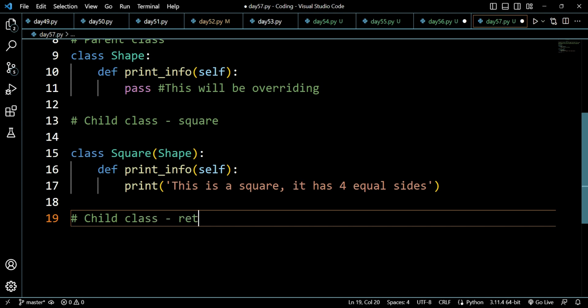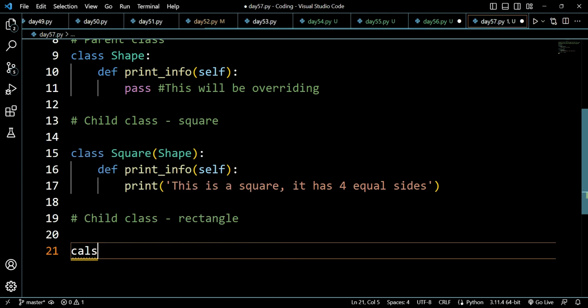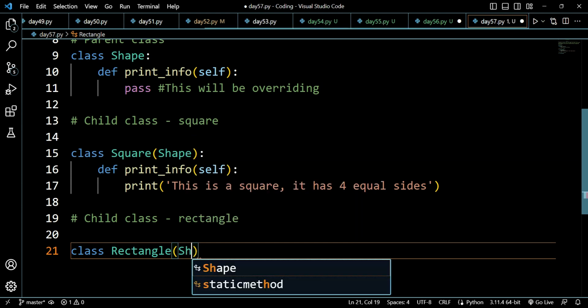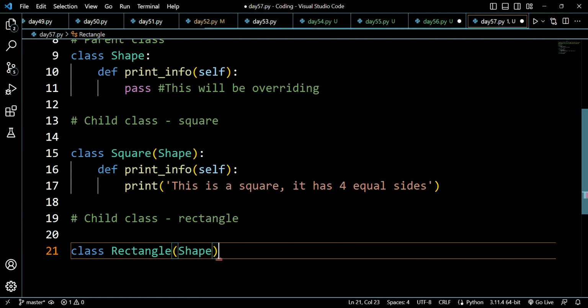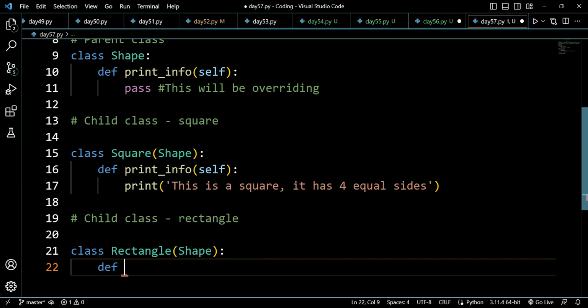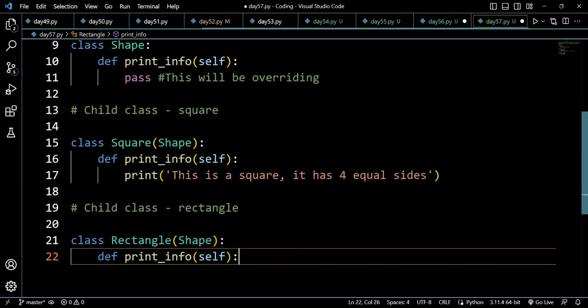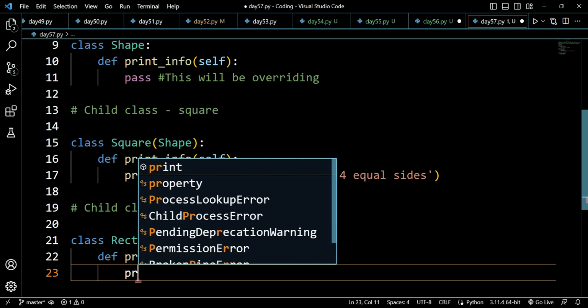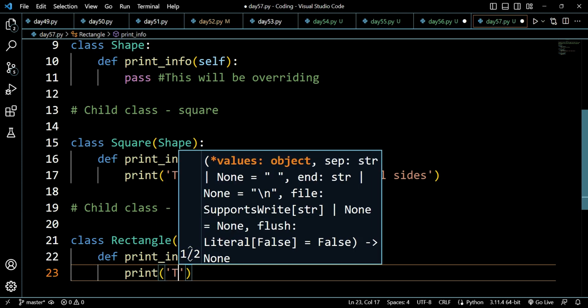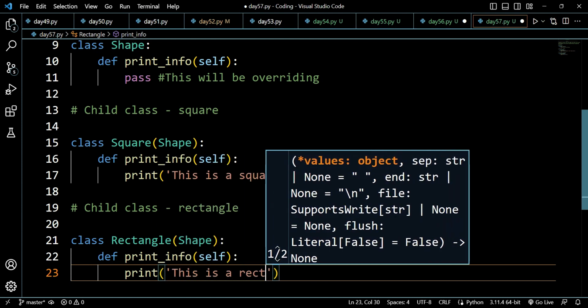So let's first of all put a rectangle here, class Rectangle, and then closing it by parentheses, and inside those parentheses I will be writing the name of the parent class, that is Shape. Then I will again write def print info and remove the super from here, and print this value: this is a rectangle.